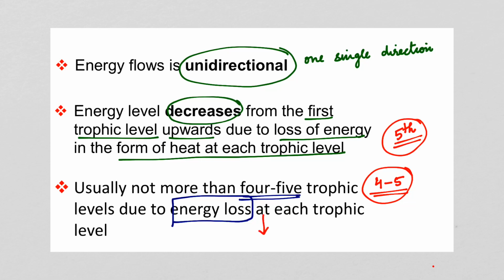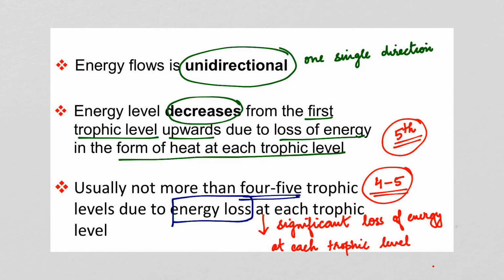So this means that there is a significant loss of energy at every trophic level. So I'll just write down significant loss of energy. So there is a significant loss of energy at every trophic level.